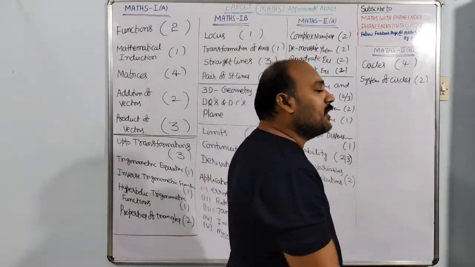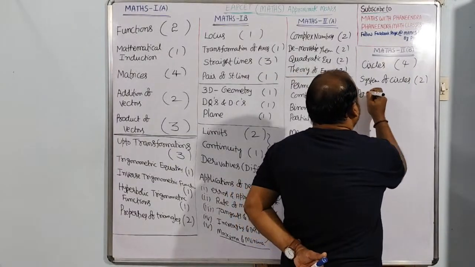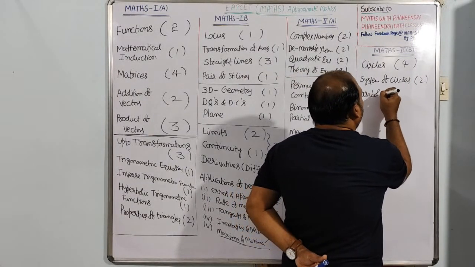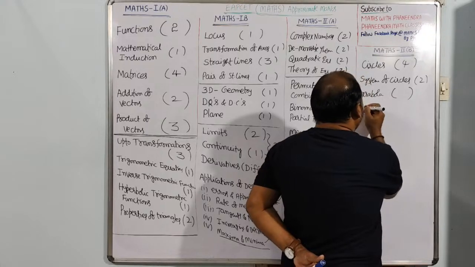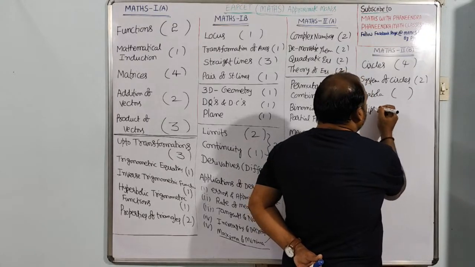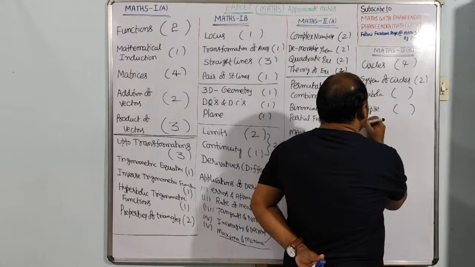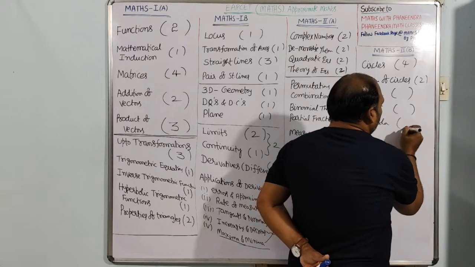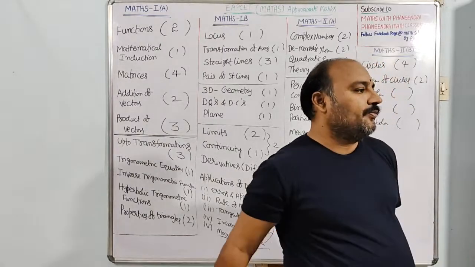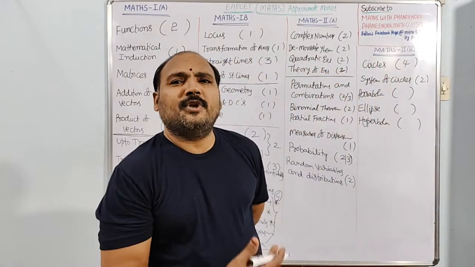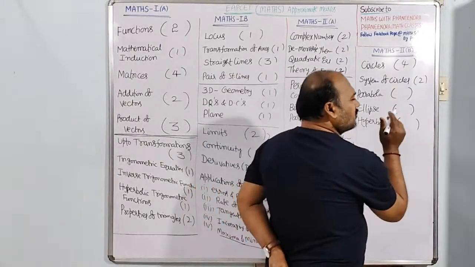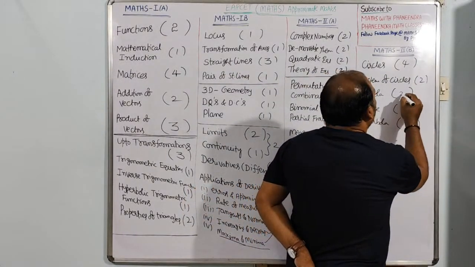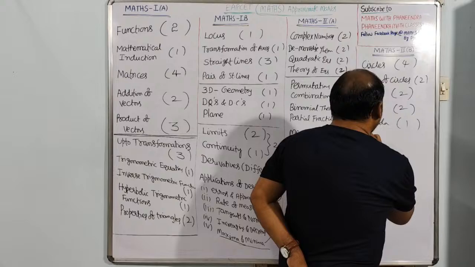Okay, now we will enter into the parabola. We are entering into the conic sections: parabola, next ellipse, next hyperbola. These three are concepts of conics. Okay, dear students, from each, two questions; hyperbola is the least, so 1. Parabola 2, ellipse 2, hyperbola 1.